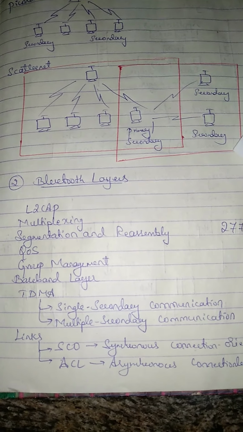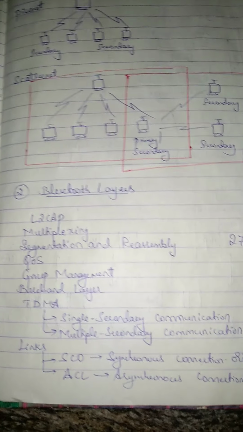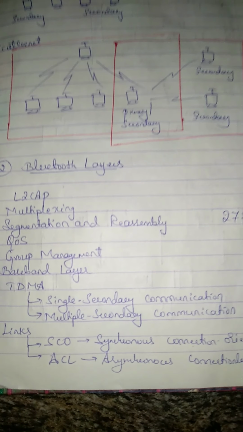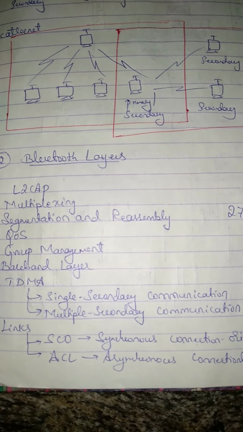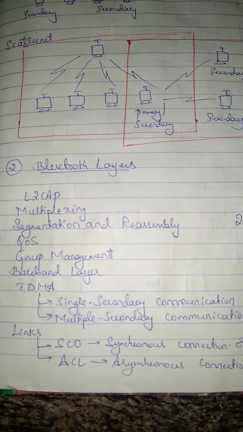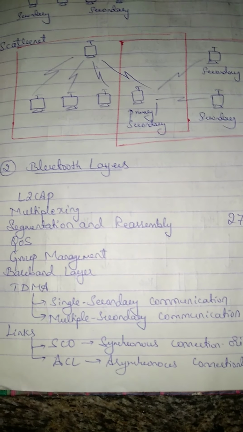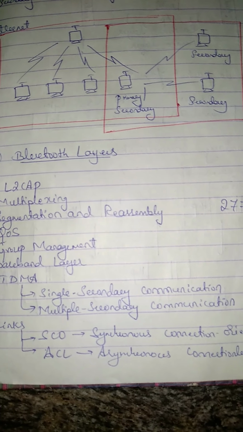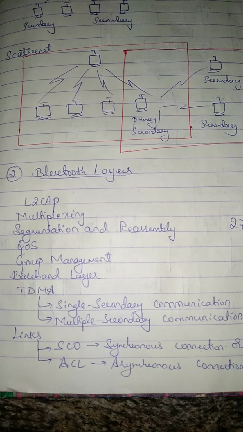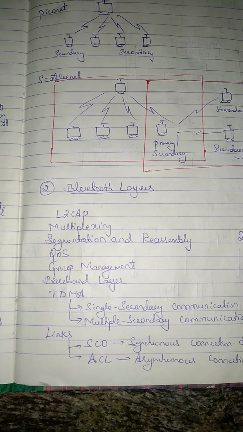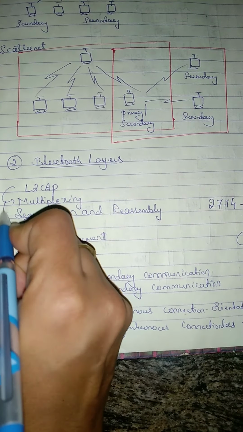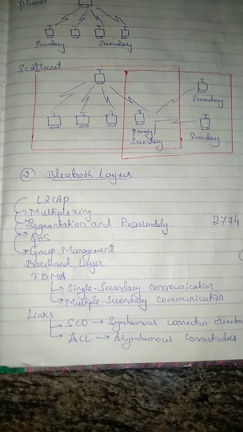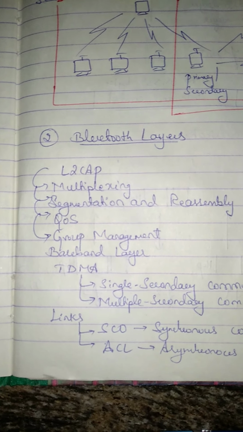Group management is another functionality of L2CAP. It allows us to create a type of logical addressing between devices, and we can share information in a group. Multicast grouping is also possible in the L2CAP layer, so we call it group management. So these 4 are the duties of the L2CAP: multiplexing, segmentation and reassembly, QoS, and group management. This is about the L2CAP layer.